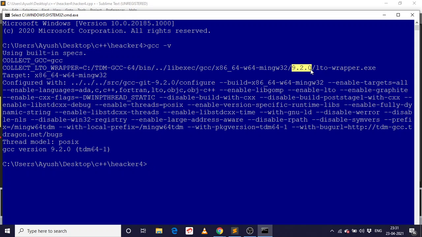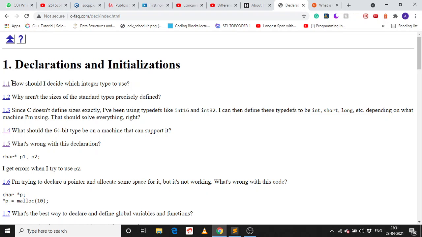I am writing the code with a C++ compiler. I don't think there are many differences, and if there are some, I will tell you the differences that occur between C and C++. So let's get started. The first question is, how should I decide which integer type to use?